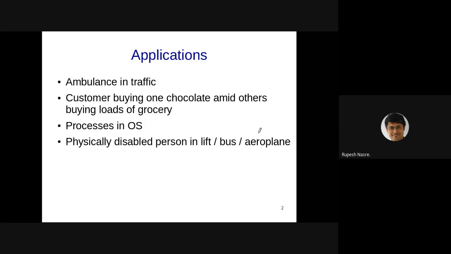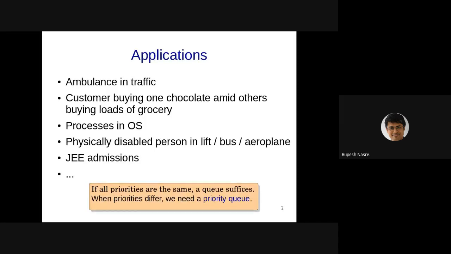In a lift or a bus or an aeroplane, typically the physically disabled people get priority. Even in JEE, there are different categories of admissions, right? Not everybody is considered equivalent, and therefore there might be priorities given to certain students and so on. So there is a large set of applications where priorities are important. If there were no priorities or all priorities are the same, then essentially you can go for a first in, first out order. But when the priorities are different, we need a priority queue.